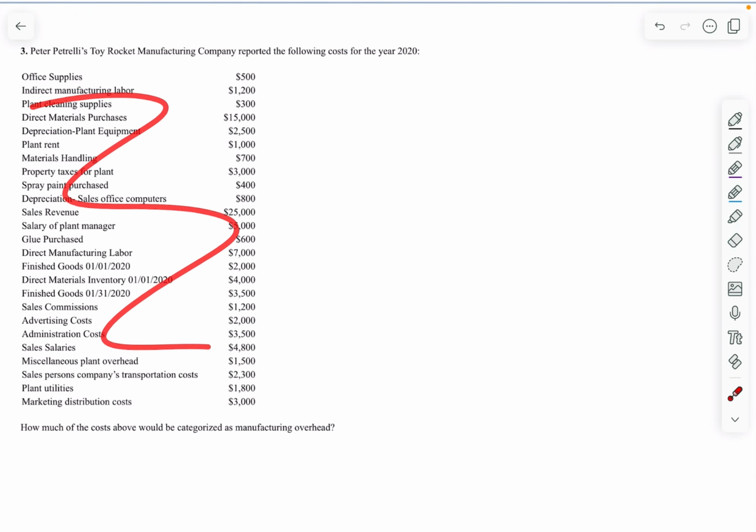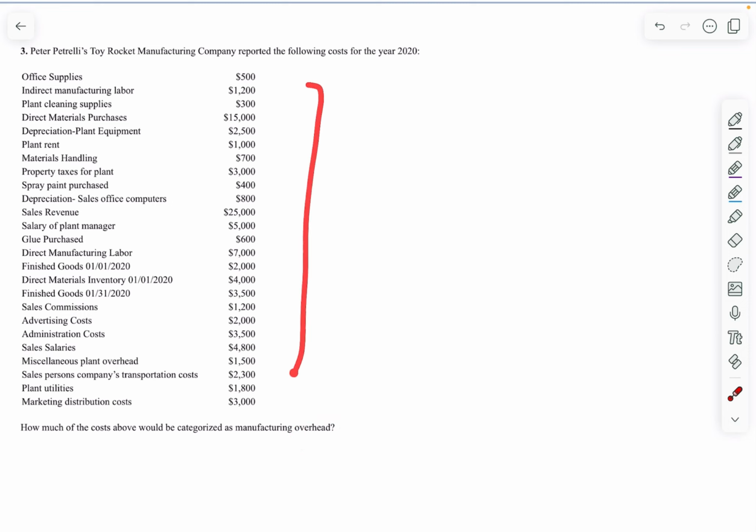As always, skip everything and read the question first. They're asking how much of these costs can be categorized under manufacturing overhead. Remember that overhead is just a fancy way of saying indirect costs. So we're looking for these costs that are indirect and manufacturing related.